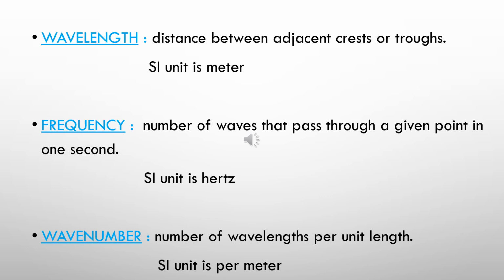Third is wave number. It's very simple, we understand. It makes us know the number of wavelengths. Yes, it is the number of wavelengths per unit length. Understand, it is a number of waves. So the SI unit is per meter. How many waves are there in a meter of length? So that's how we give the wave number.